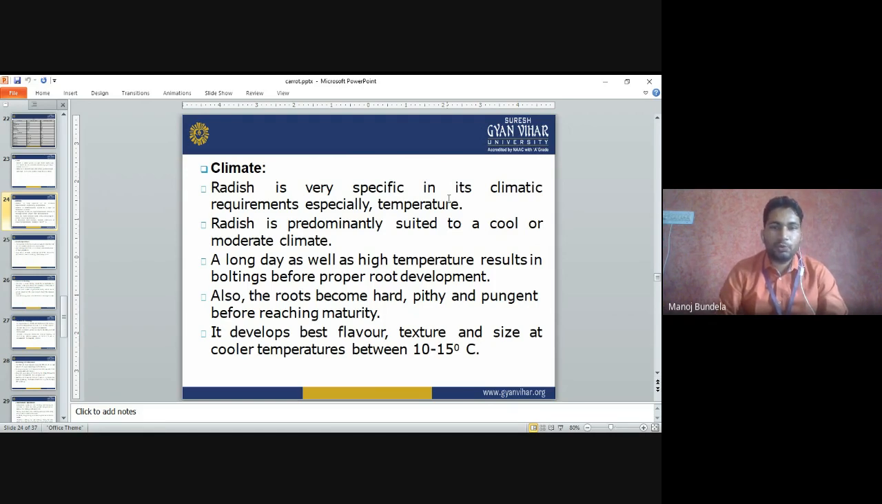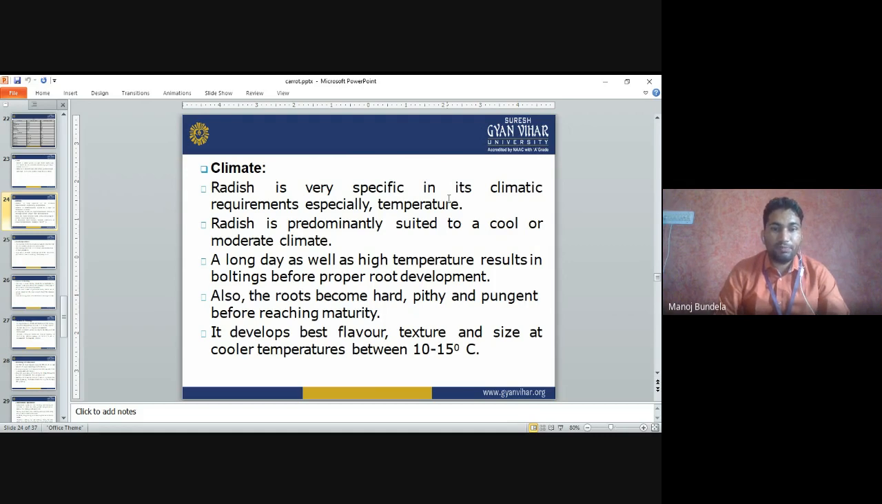If the roots are not developed properly and the temperature increases, then what will happen? Bolting will occur in radish, and the roots become hard, pithy and pungent before reaching maturity. Bolting means that when the temperature increases, the roots become pithy and pungent before reaching maturity.